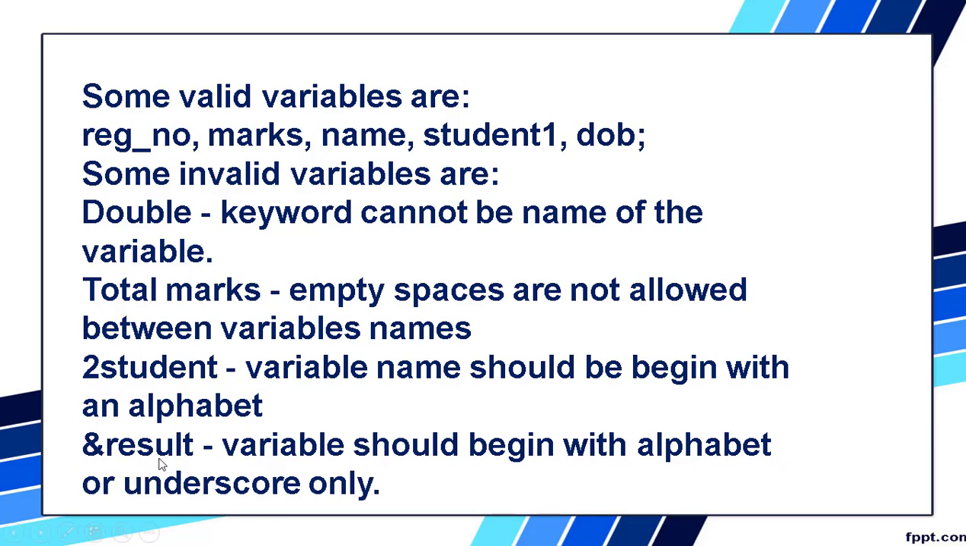The next is ampersand result. Here you can see an ampersand. Again the first letter should be an alphabet. That is, a variable should begin with an alphabet or underscore, but here it is starting with a special character. So this is also not a valid variable. So hope you understood which are valid. It should start with an alphabet, there should be no space between two words, and it should not be a keyword. All these rules have to be followed when you are writing the variables.